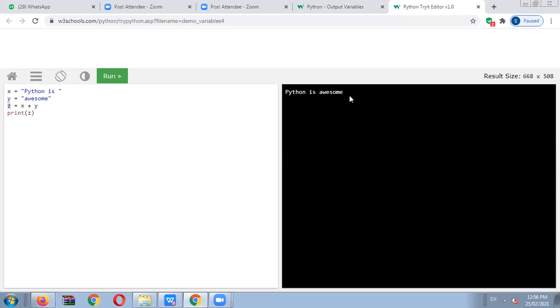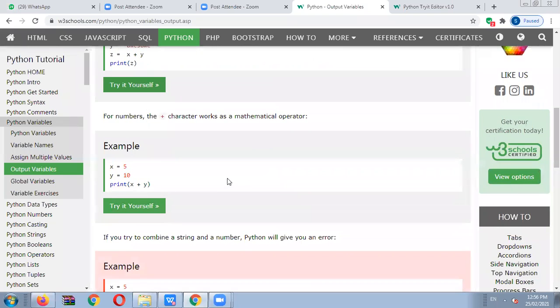So the message "Python is awesome" will be displayed here. In C programming, if we do it like this, n number of errors will be generated. But in Python programming, it is possible because we can combine strings with the help of the plus sign. Okay, so this is also a simple technique for all.